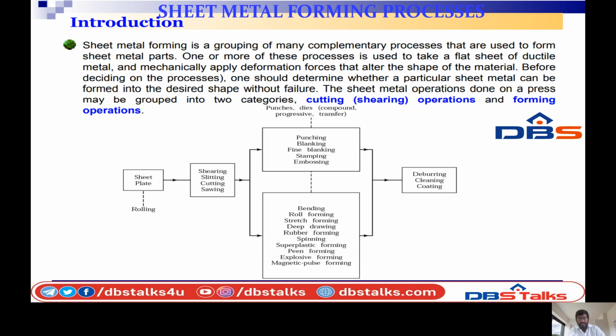So when these two groups of processes are completed, they go to deburring, cleaning, coating. So these are all the sheet metal working forming processes. We can see the flow chart also. For punching, blanking, fine blanking, stamping, embossing, we can use punches, dies, progressive or compound transfer. This will be used for transfer in the punching and blanking operations.